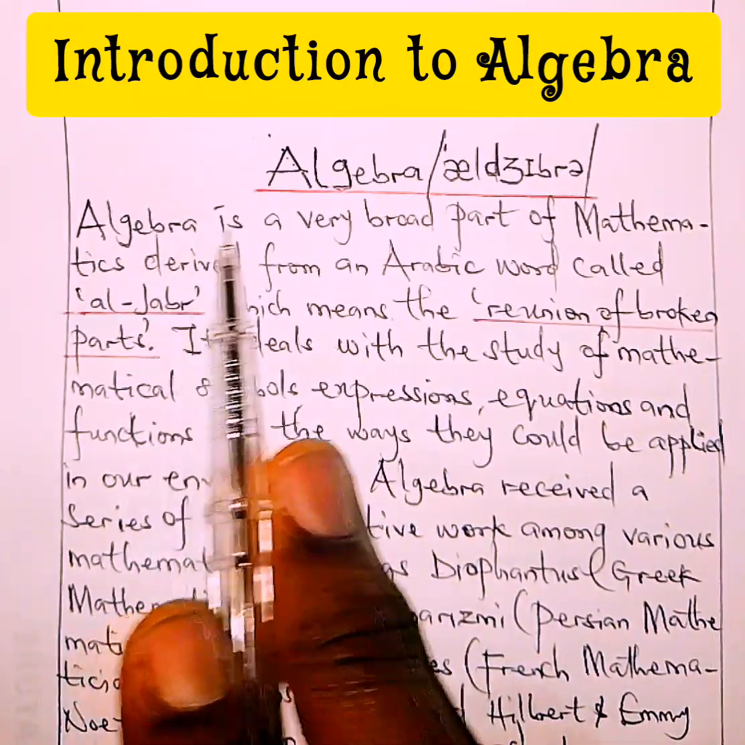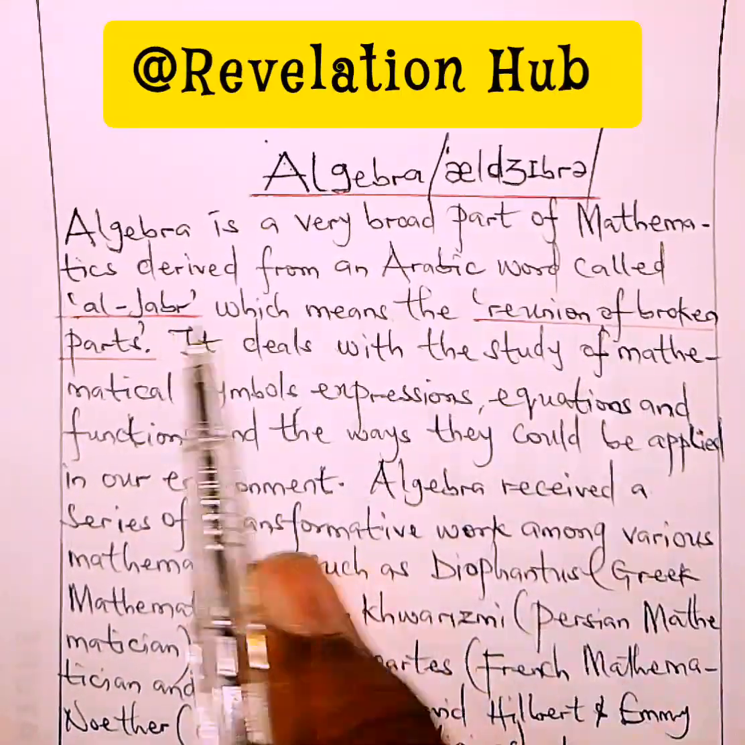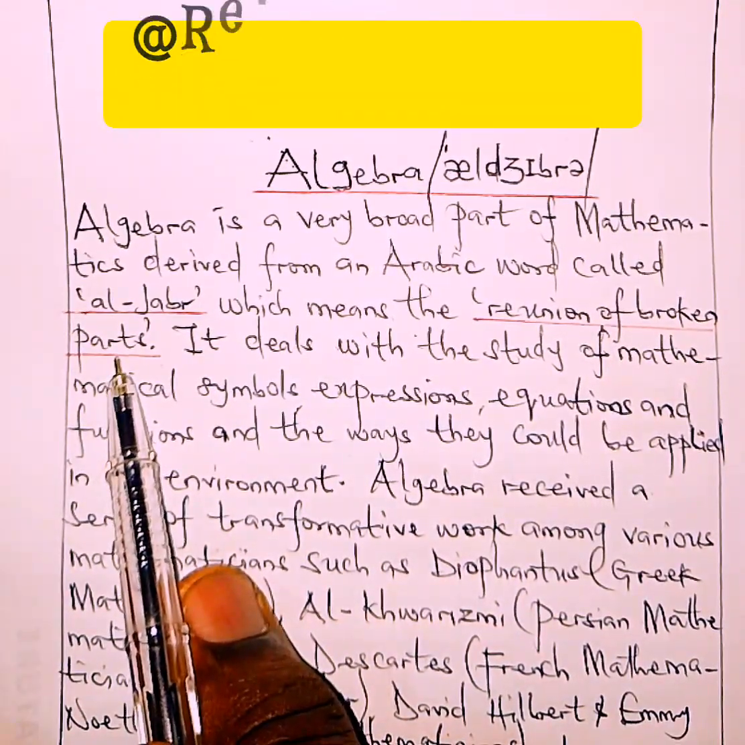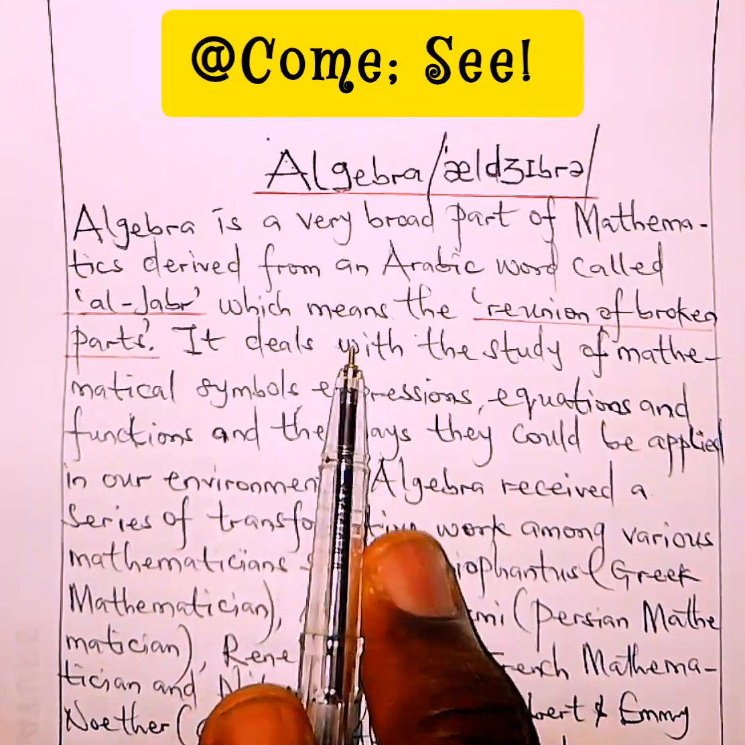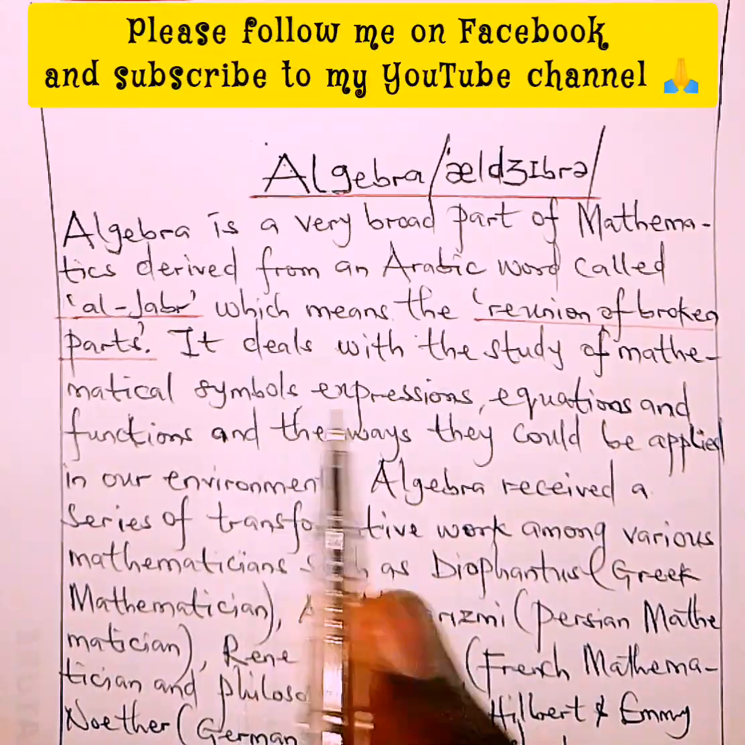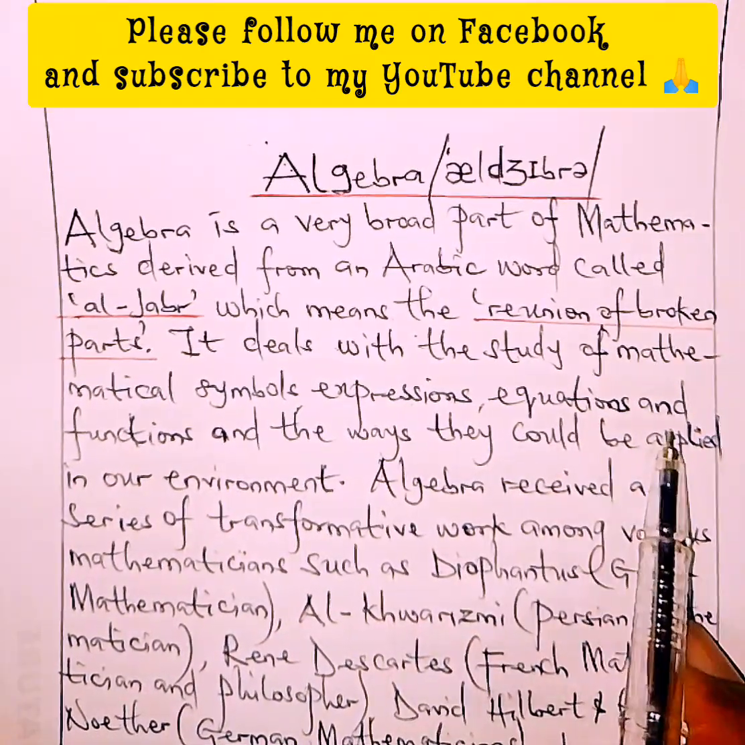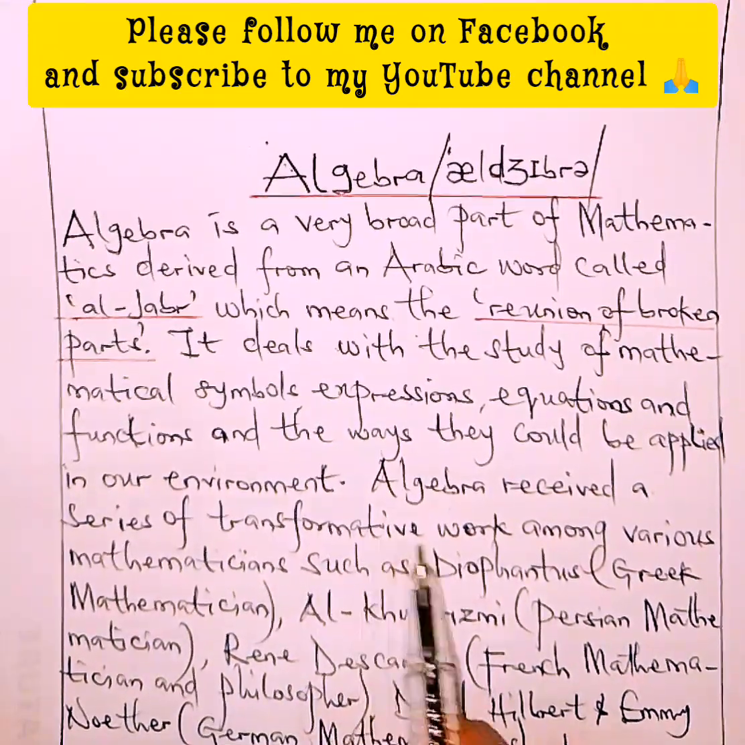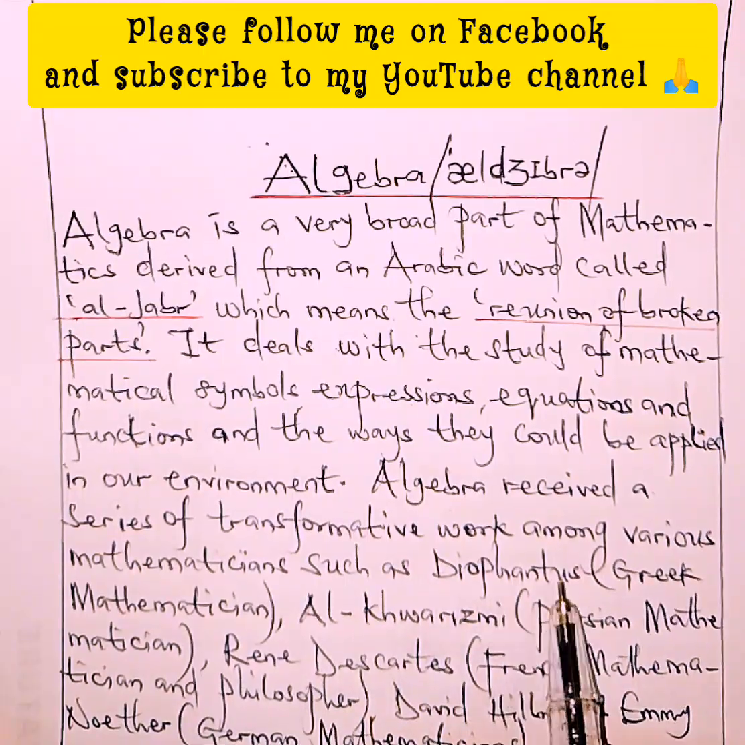Now what's algebra? Algebra is a very broad part of mathematics derived from an Arabic word called al-jabr, which means the reunion of broken parts. So when we talk about algebra, we're talking about bringing together different parts or components that are not really related. It deals with the study of mathematical symbols, expressions, equations, and functions, and the ways they could be applied in our environment.